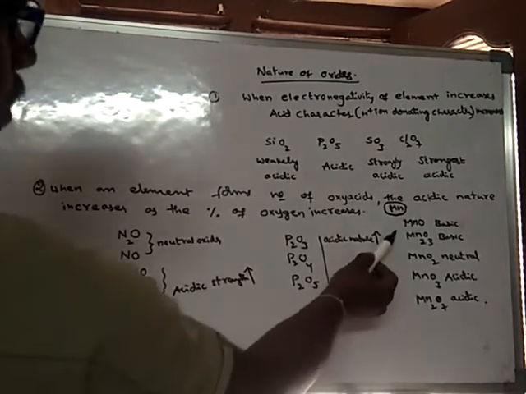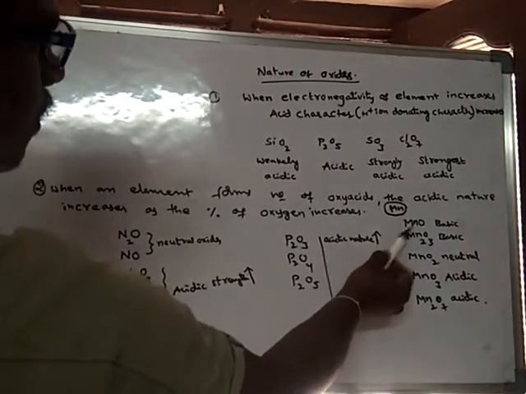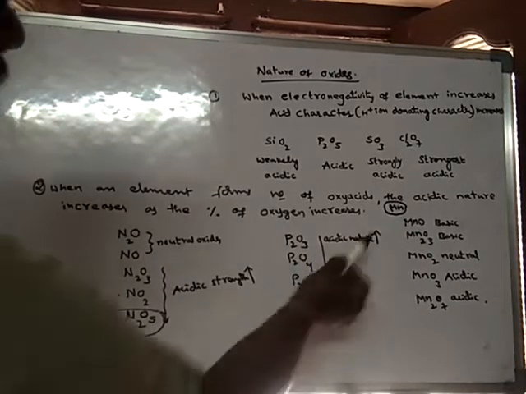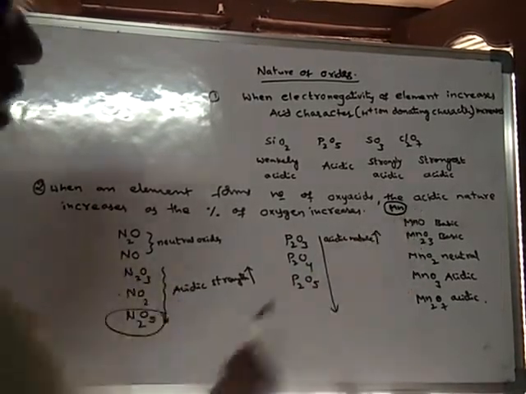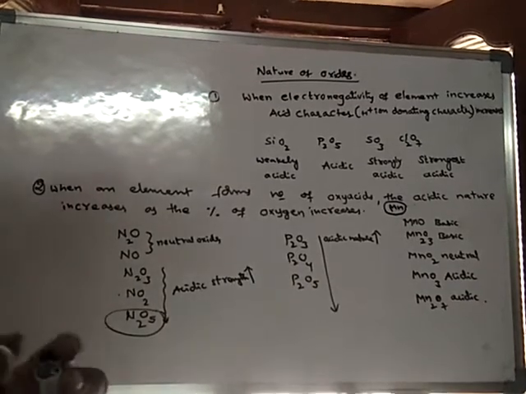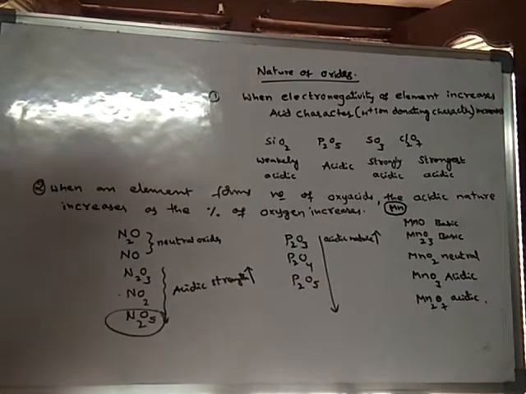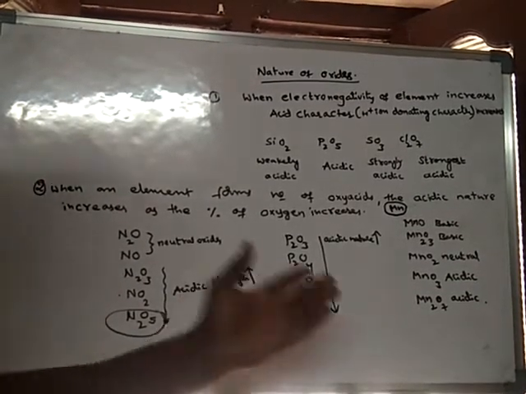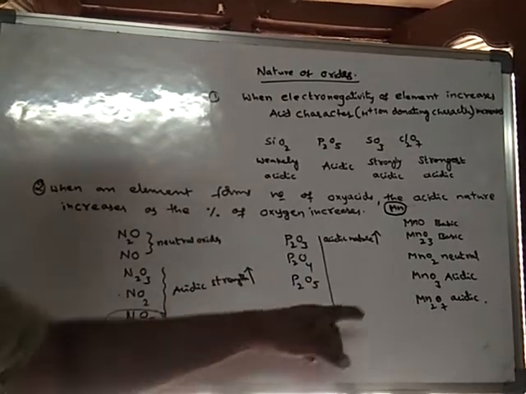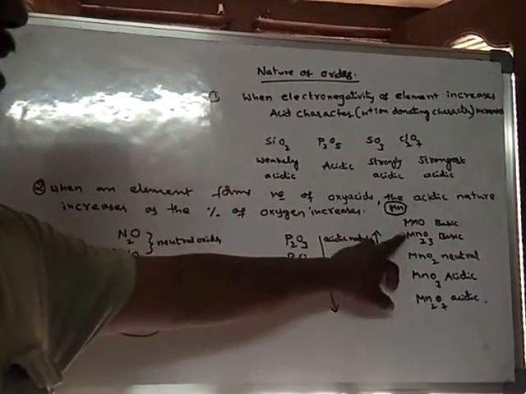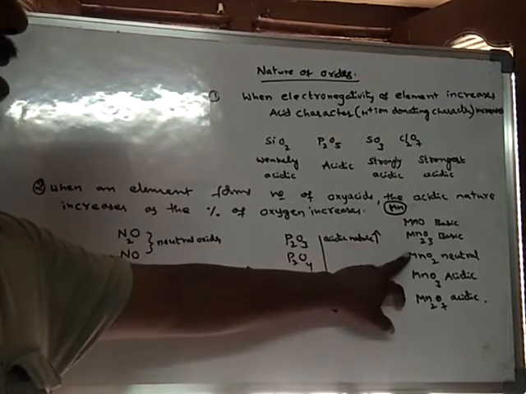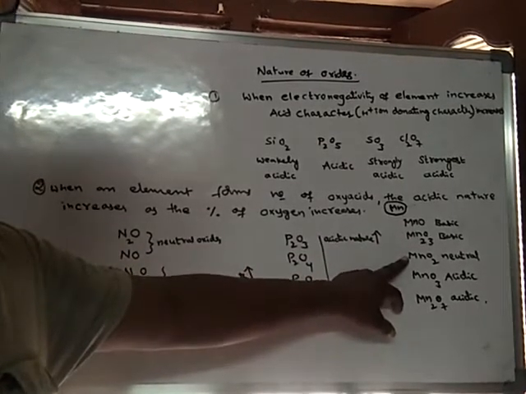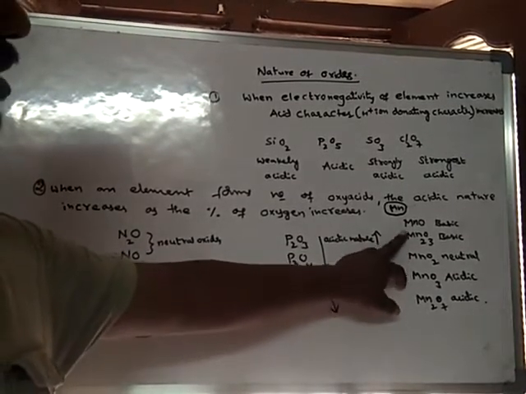Here also, these two are basic in nature. Manganese is a metal, and generally metal oxides are basic in nature. But with an increase in the percentage of oxygen, the basic nature is turned to neutral.